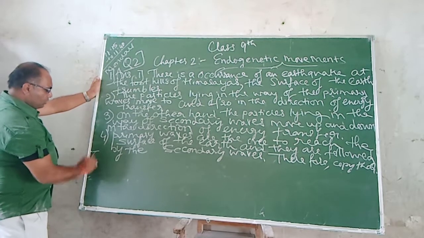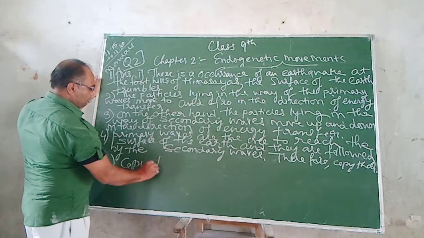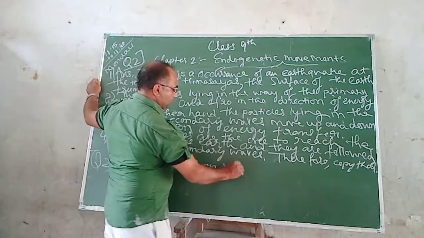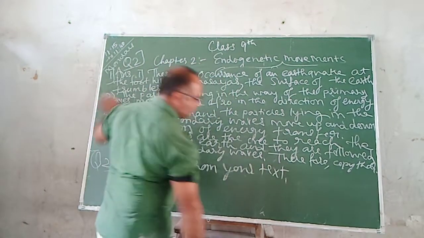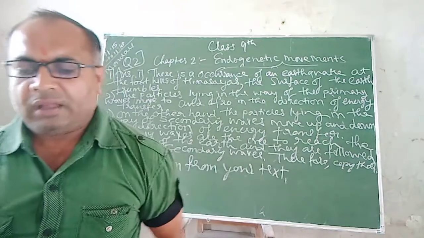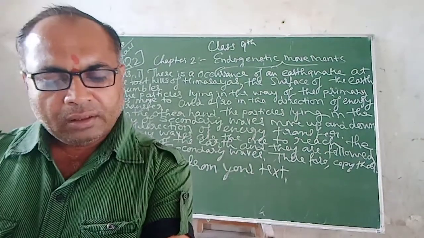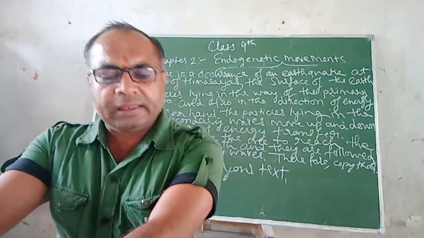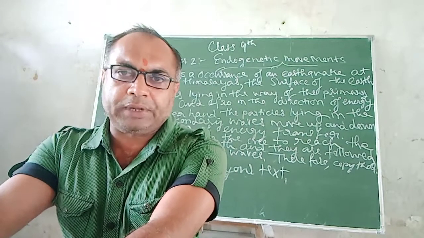Now question number 2, copy down from your text. The second question is: there is a difference in the formation of the Meghalaya Plateau and the Deccan Plateau. Write down the question from your text. It is page number 20.